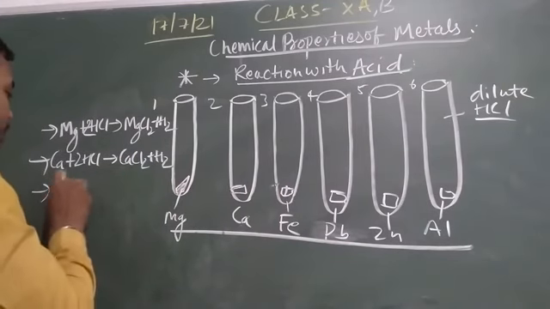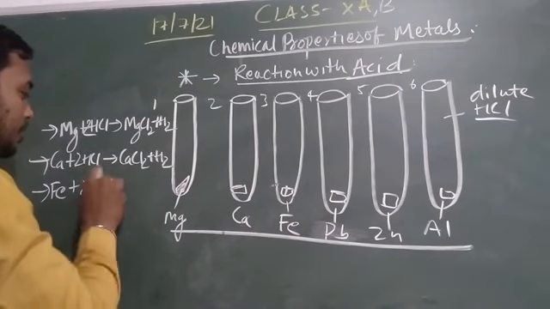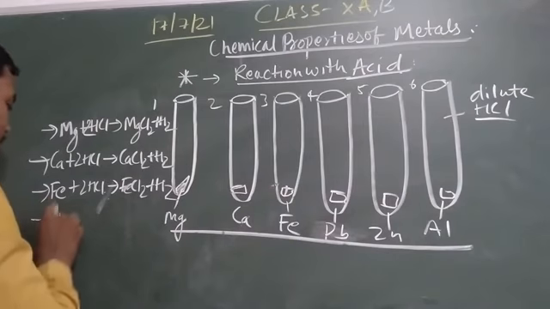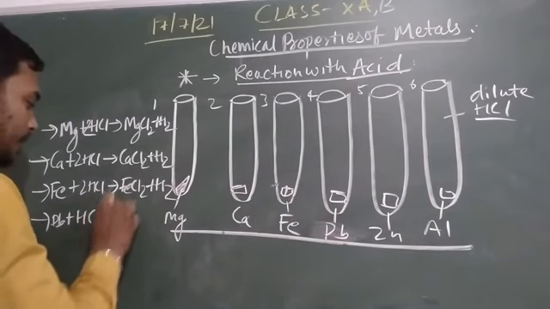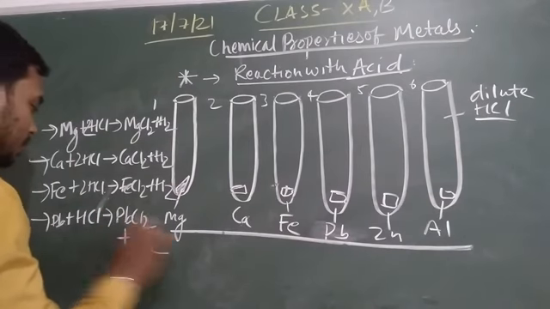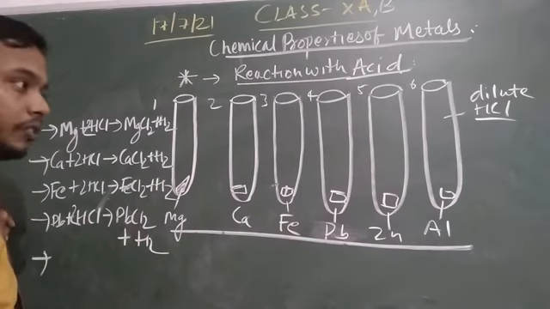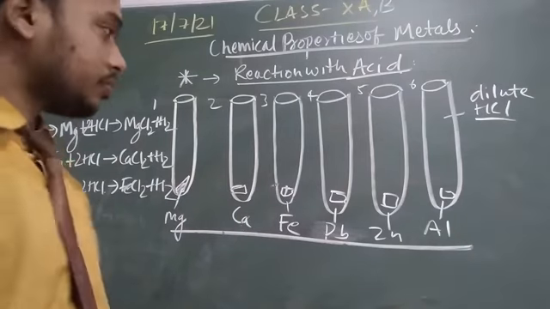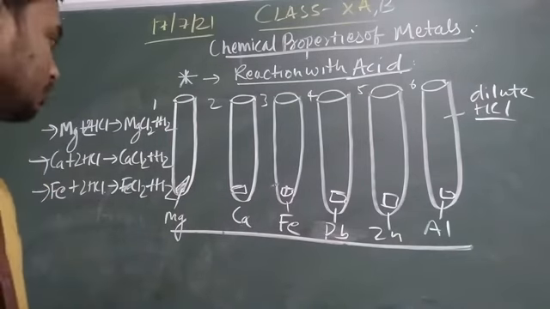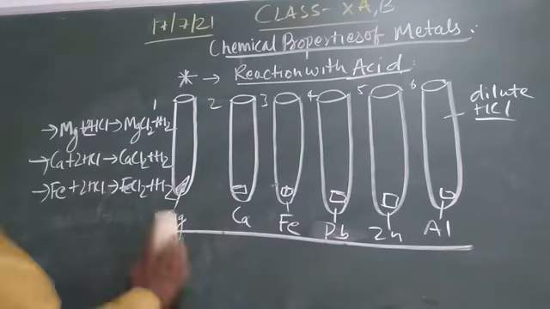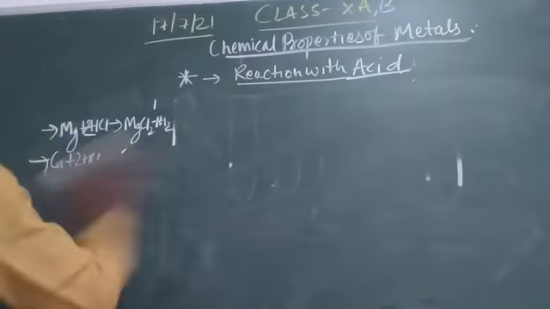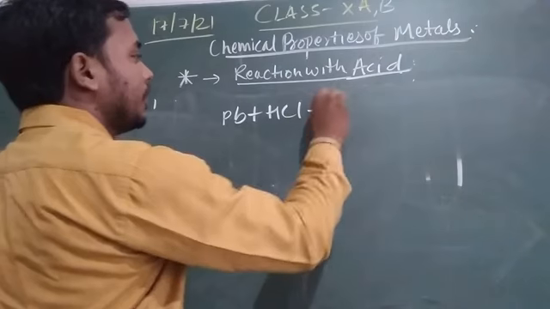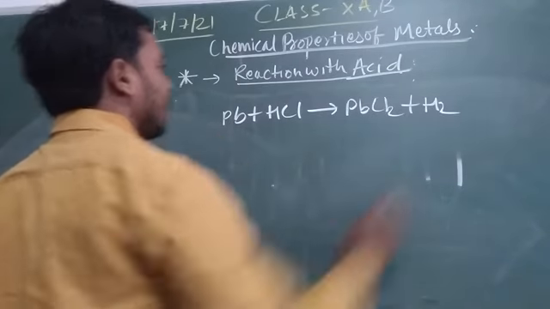Iron Fe plus 2HCl gives FeCl2 plus H2. Lead Pb plus 2HCl gives PbCl2 plus hydrogen gas.